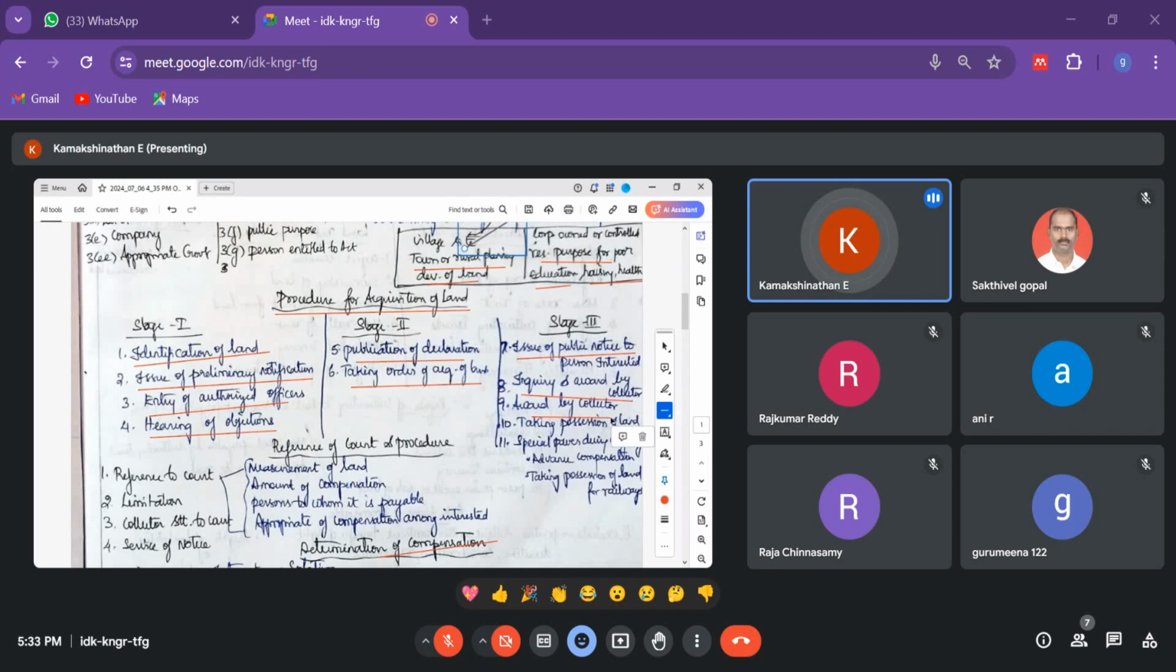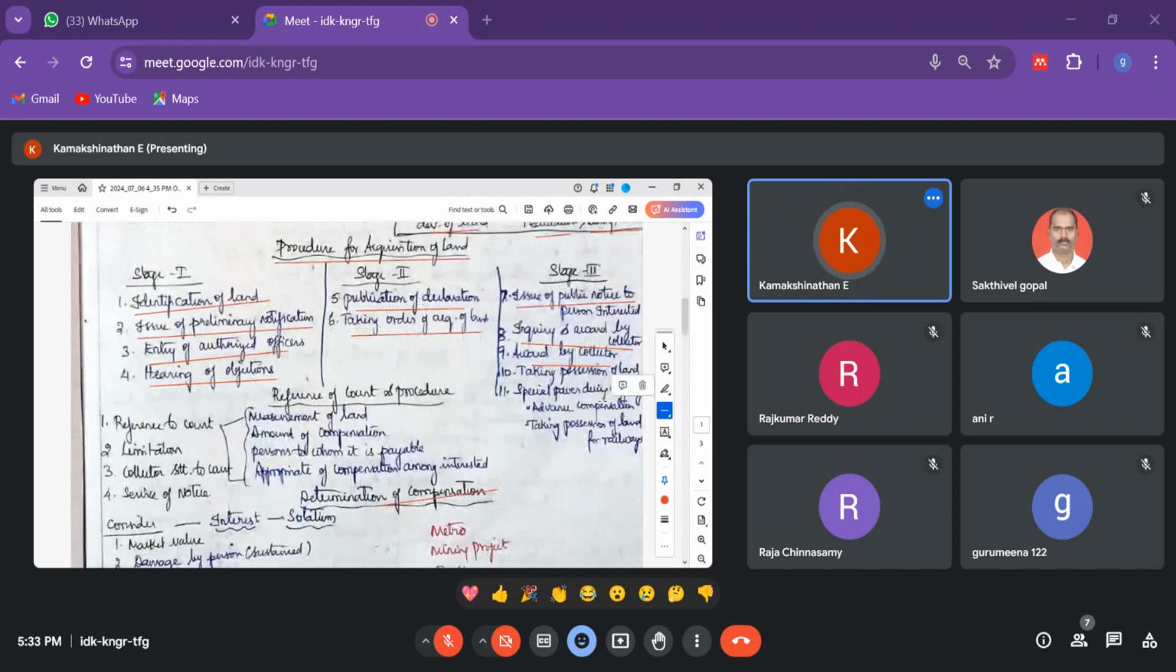So the collector's award will be the final and conclusive evidence, okay, between the persons awarded. Okay, in between there will be some cases and all to the government. Okay, it can have. So the collector has to discuss with the team, and they need to take it. Okay, but special power during urgency, this is very important.